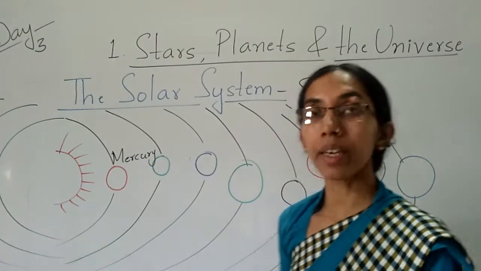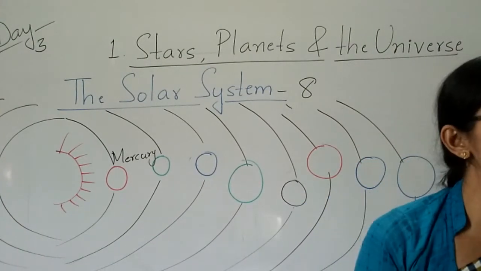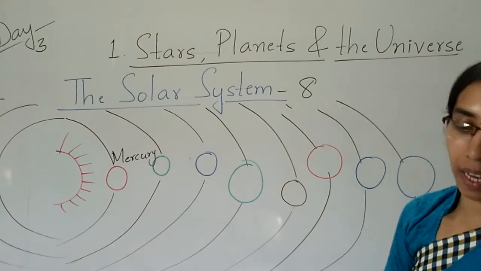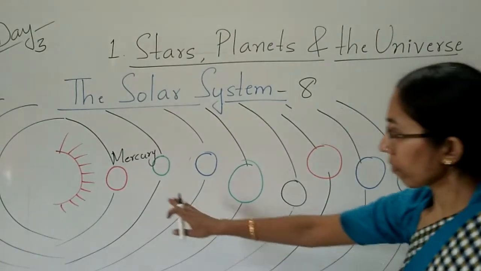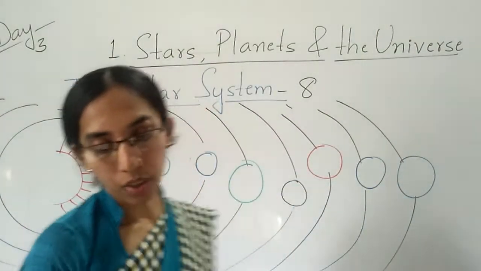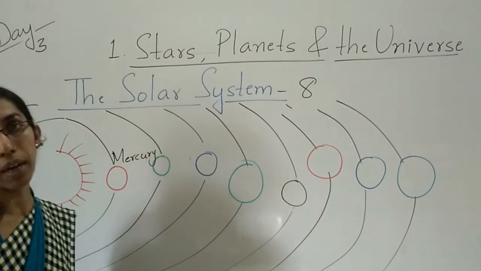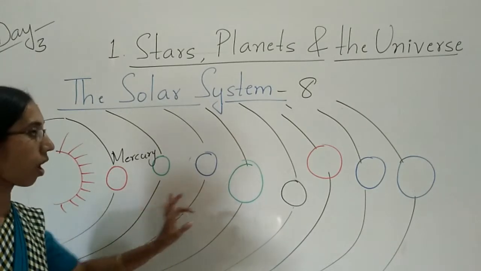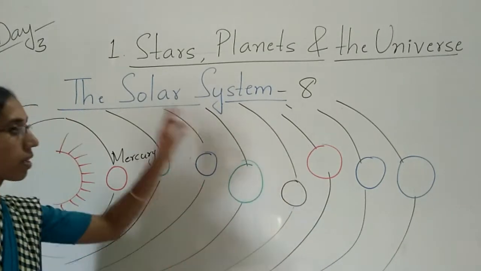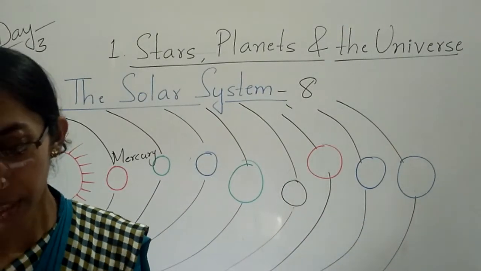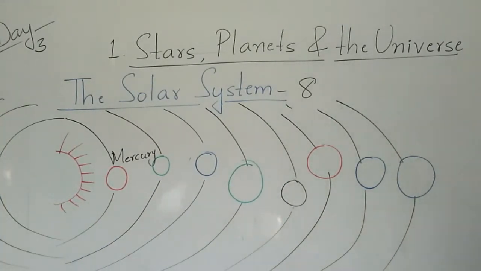Okay children. The Milky Way galaxy contains the solar system. These 8 planets are rotating around the sun only, children. The sun with all the heavenly bodies that revolve around it forms the solar system.